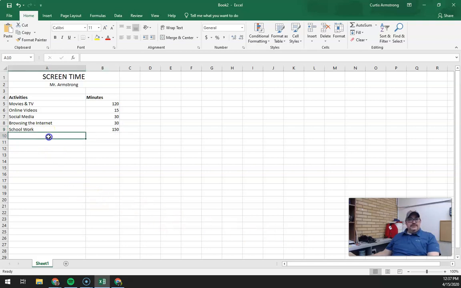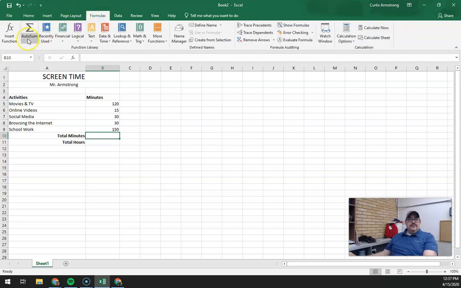Right now, I'm going to go down to my next row. I'm going to type in total minutes. I'm going to type in total hours. Okay. So what we're going to do, let's make this right aligned over on the right side, and we're going to bold these. Now, I'm going to use a formula right here. So this is a formula that you guys are going to want to use. Let's go to the auto sum formula.